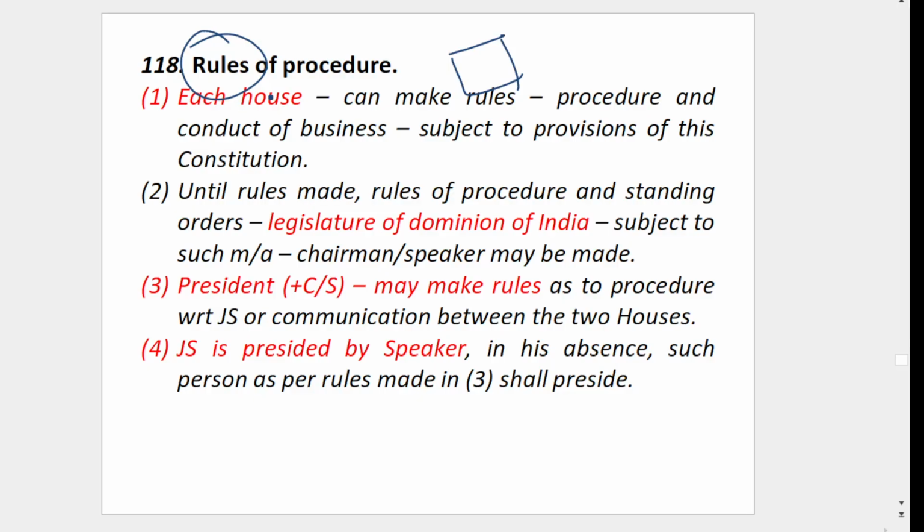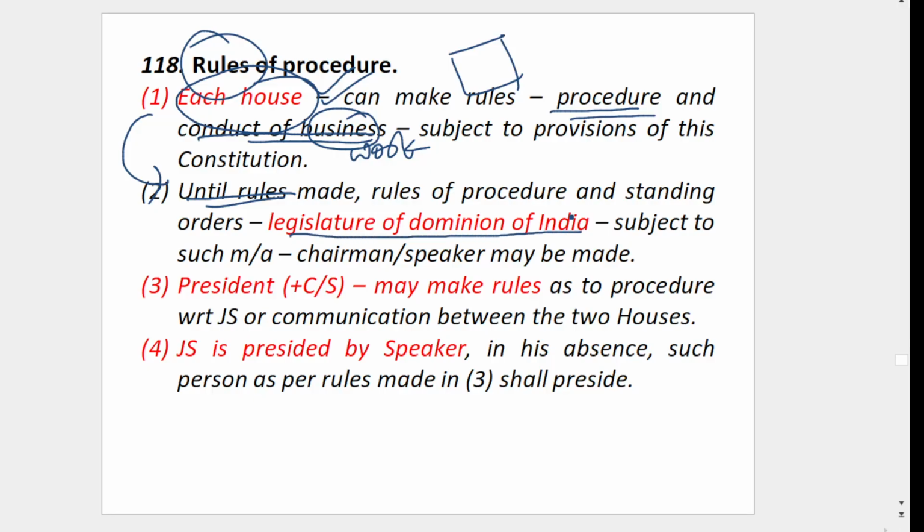So similarly, for each house, how the procedure will be taken, for that also rules will be there, and each house will make the rules with respect to that procedure and conduct of business, means work. Subject to this Constitution, rules, any provisions, any laws. Until rules are made under this clause, whatever the Dominion of India, that time the Constituent Assembly, during that time whatever procedure they were following will apply. However, some modification can be done by the Chairman or the Speaker.